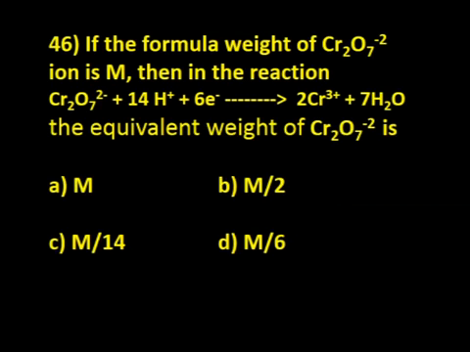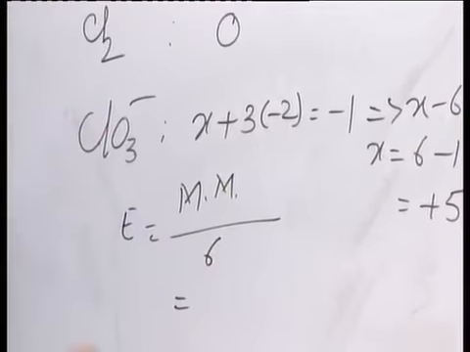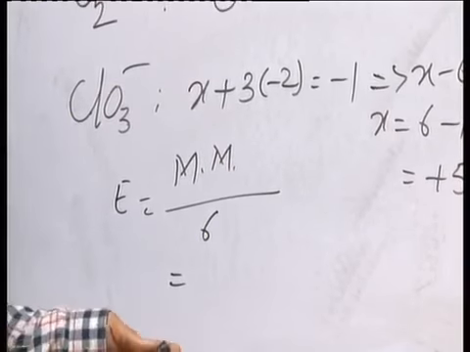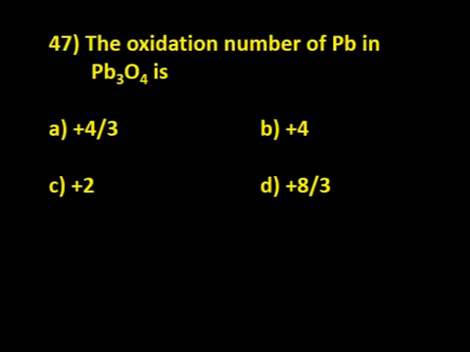See here, if the formula weight of the Cr2O7 2 minus ion is M, then in the reaction Cr2O7 2 minus plus 14H plus plus 6 electrons gives 2Cr3 plus plus 7H2O, how to find the equivalent weight? Equivalent weight is equal to molar mass divided by the number of electrons involved. So it is 6, that is M by 6, where M is the molar mass. So D is the correct answer here. Now let us consider one more.